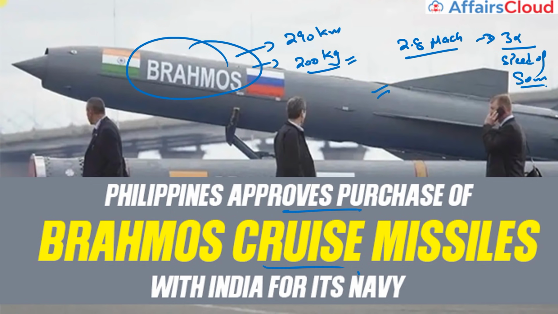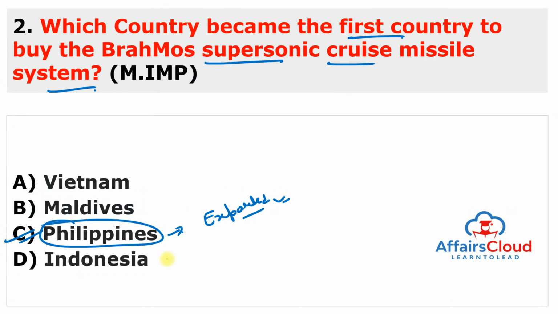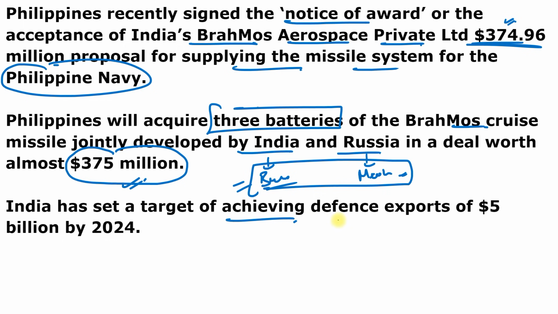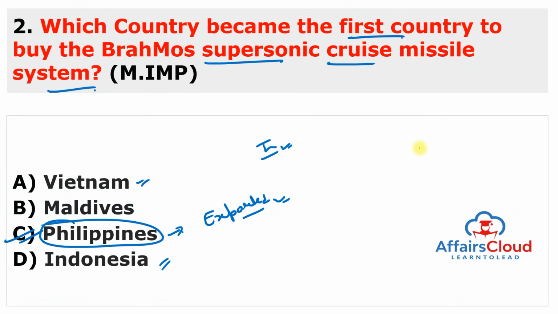So very capable. And recently Indonesia, Vietnam and Thailand, these countries, other South Asian nations, have shown interest in the BrahMos system. So this is very important, especially India's effort to become a major exporter of defense hardware, and India has already set a target of achieving defense exports of almost $5 billion by 2024. And remember about the Philippines here, very important. The Philippines' capital is Manila, and the currency is the Philippine peso.